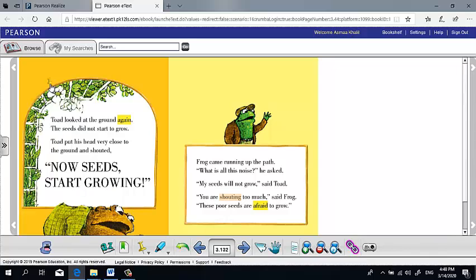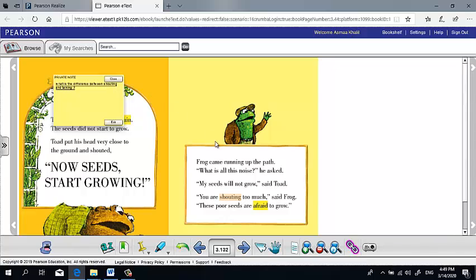Here we have a question. What is the difference between shouting and talking? If I say, "Now seeds start growing," I'm talking, or I'm shouting. Here I'm shouting, but if I say it like this, I'm talking. My voice is not loud. If I am shouting, my voice will be very loud. Shouting means you are talking but your voice is very loud. Talking means soft voice.